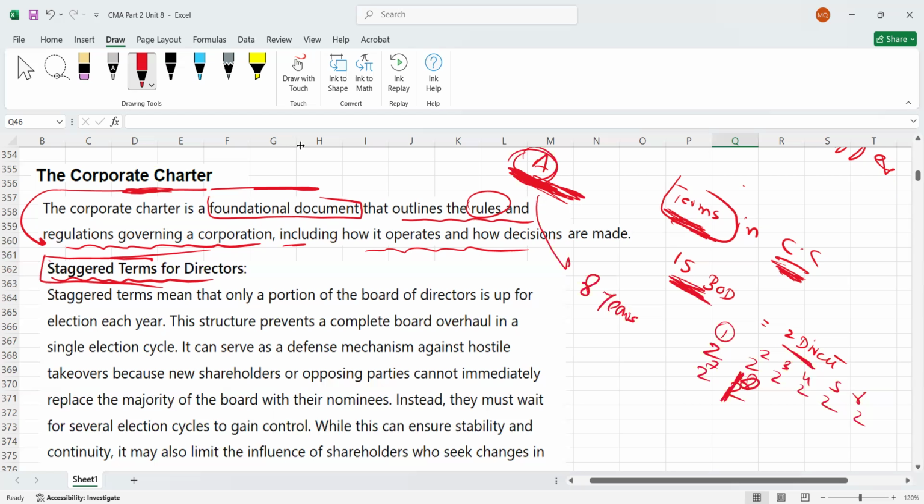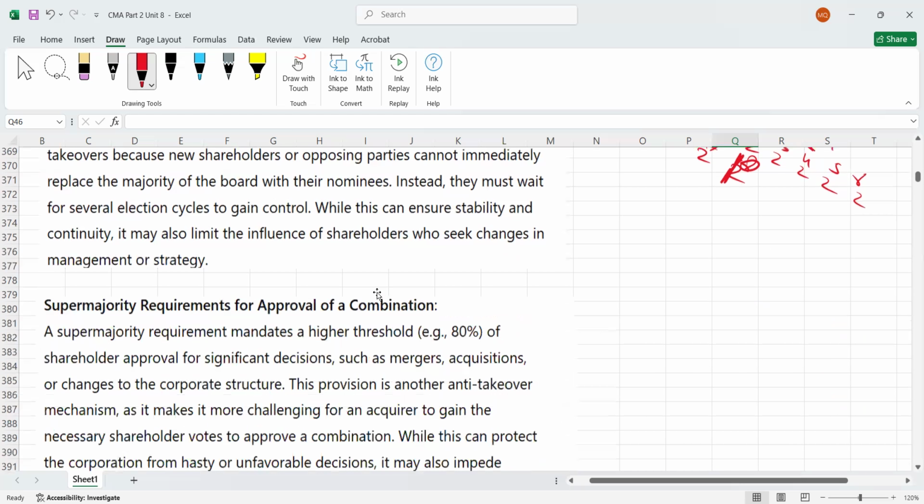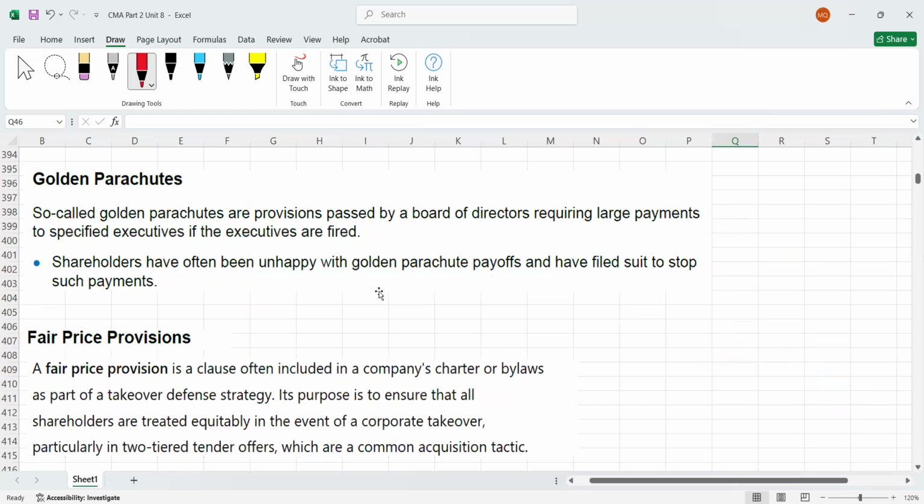And by the way, for these terms, you have to amend the corporate charter. The corporate charter is the document in which the rules and regulations related to governing a corporation are written. Okay, so this is staggered terms. Now we have another concept which is called golden parachutes. It's another defensive tactic.